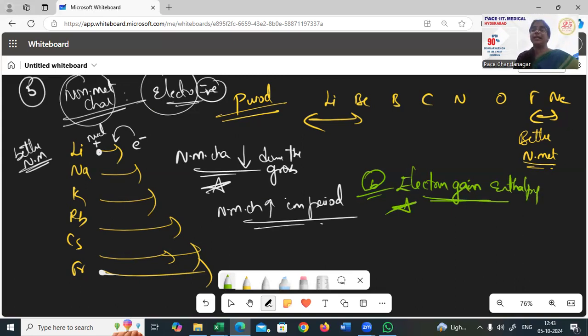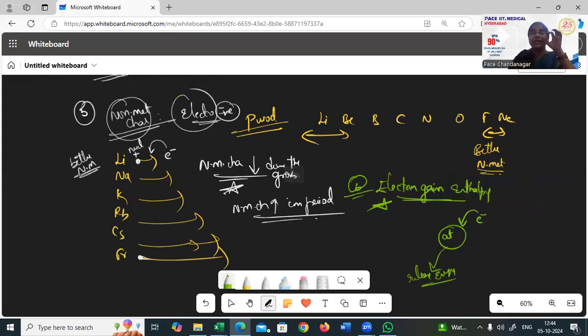It is nothing but the energy that an atom has to lose to gain an electron. Remember one thing: if an electron is coming in, the atom has to release energy. Atom should release energy if it has to welcome an electron. Imagine this in normal human nature. If you have to welcome some guest, you have to spend a lot of money, you have to spend time and energy, and the guest you are welcoming is an electron for an atom.